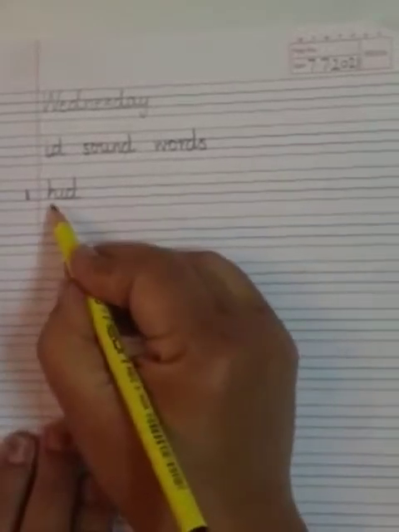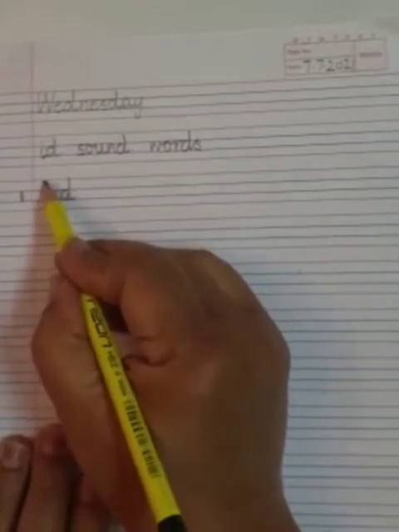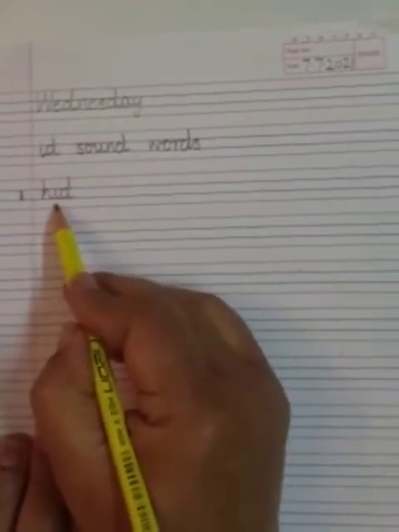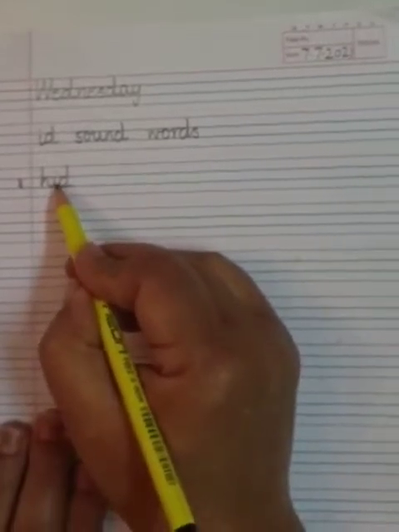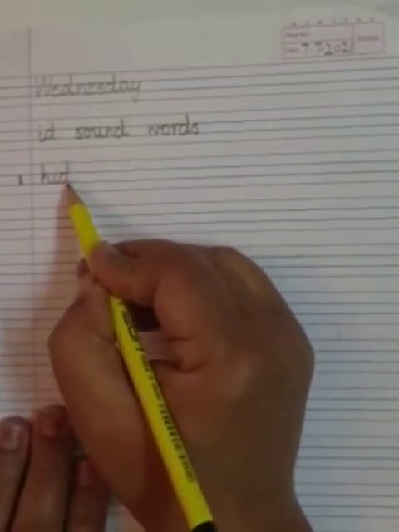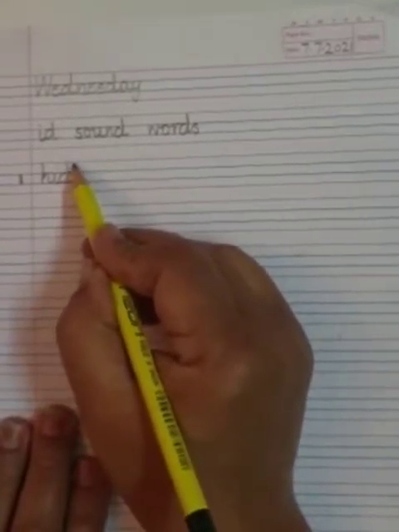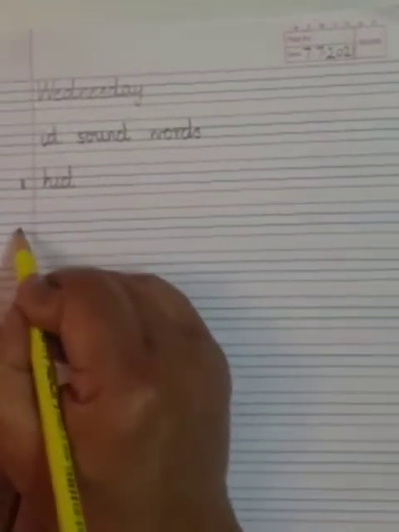Look, children, H is a giraffe letter, so it will touch with this upper red line. I is a chicken letter, so we will write it in between the two blue lines. And D is also a giraffe letter, so it will touch with this upper red line. H E D, hid.